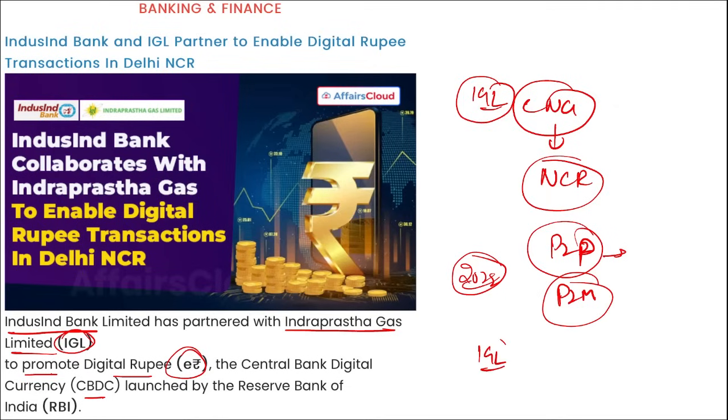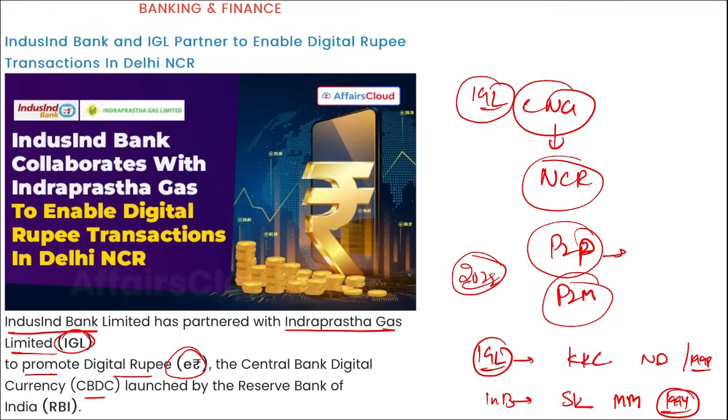If we talk about IGL, who is the managing director here? Kamal Kishore Chatwal. The headquarters is in New Delhi and it was established in 1998. Then if we talk about IndusInd Bank, who is the managing director and CEO? Sumant Kathpalia. Mumbai, Maharashtra is the headquarters, and it was established in 1994.